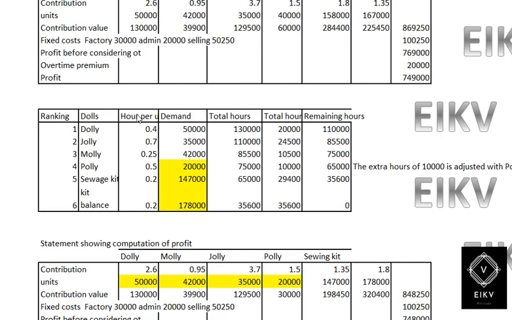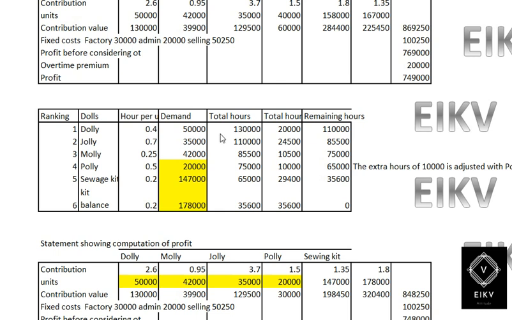So here in this table we have ranking, then name of the doll, then hours per unit, demand, total hours, then we have total hours allotted and remaining balance hours. So first we will take the rank 1 doll, which is Dolly. Dolly has 0.4 hours per unit, and 50,000 units is the requirement.